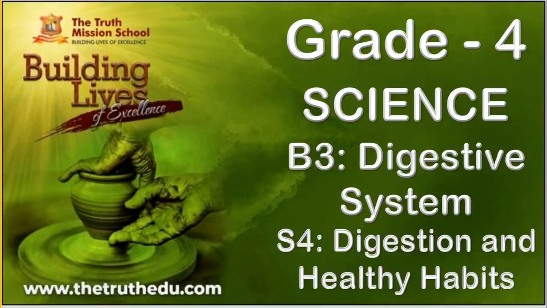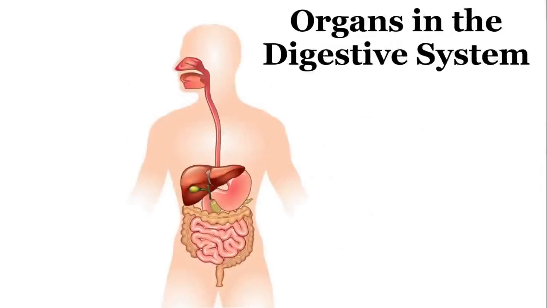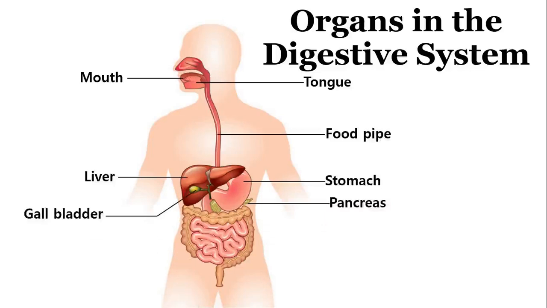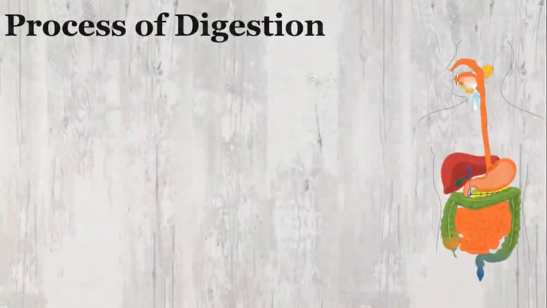That's good. Now we are learning block 3, that is digestive system. Let's start with a small recap of this block. First one, organs in the digestive system. The organs that make up the digestive system are mouth, tongue, food pipe, stomach, pancreas, liver, gallbladder, small intestine, large intestine, rectum and anus. Next, process of digestion.